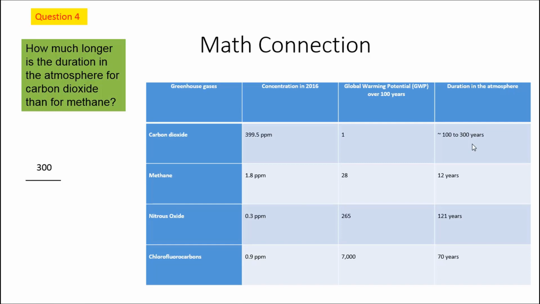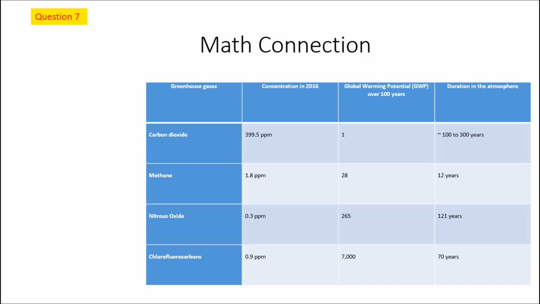We want to know how much longer carbon dioxide is in the atmosphere than methane, and methane is on the bottom, which is 12. If you take 300 and divide it by 12, you get 25. So carbon dioxide will stay in the atmosphere 25 times longer than methane.